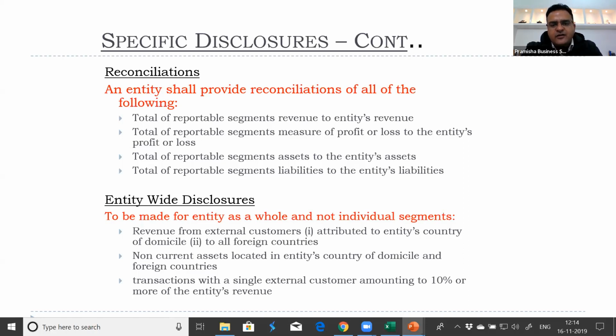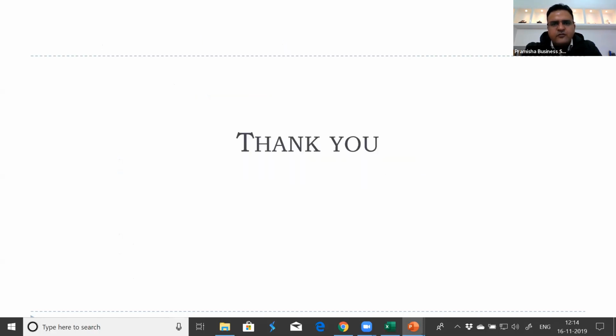Transactions with a single customer. What if this customer leaves? Where the majority of the revenue is generated from one customer representing 10% or more of the entity's revenue, we need to disclose the name of such a customer. This is all for IFRS 8 operating segments. If you have any doubts, please ask.